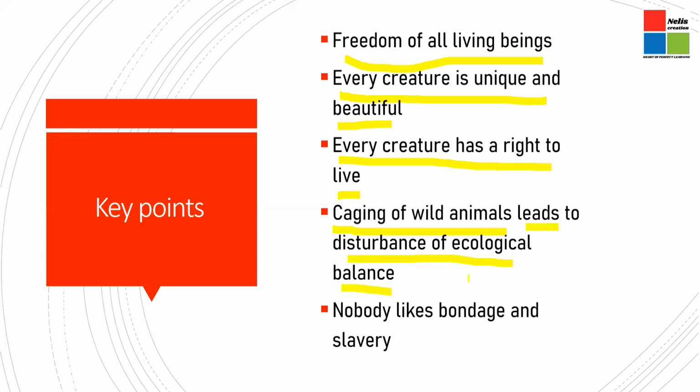So therefore, we all need to be sensitive to the fact that wild animals would also love to be in their own surroundings, in their habitat. And finally, the main point of the poem is that nobody likes bondage and slavery. Just like we enjoy our own freedom, this can also be applicable to any other animals or any other creature. Nobody enjoys being enslaved or confined to one place; it is never a good thing for a person or even an animal to live a life like this. So these are the key points of the poem.